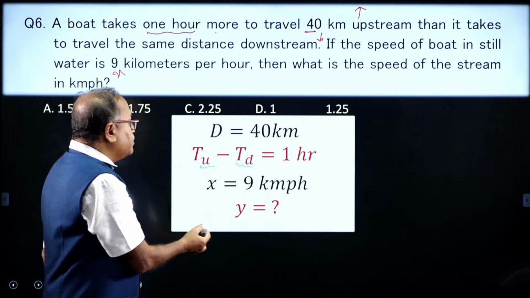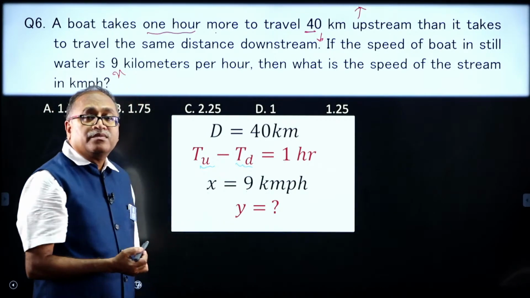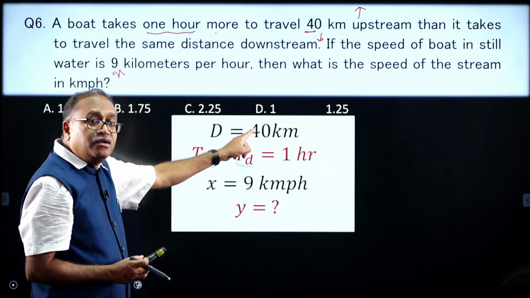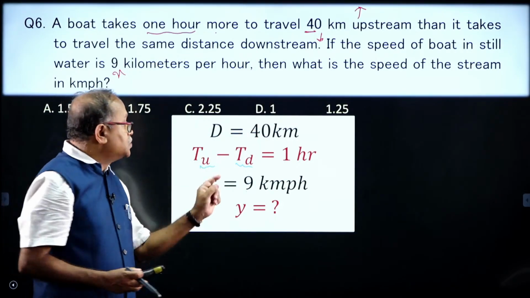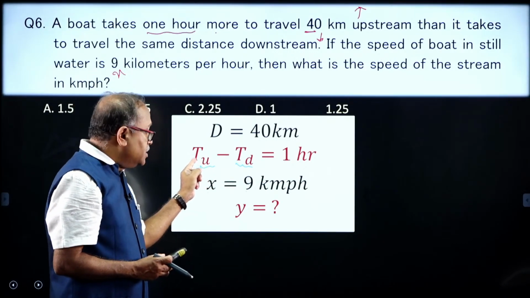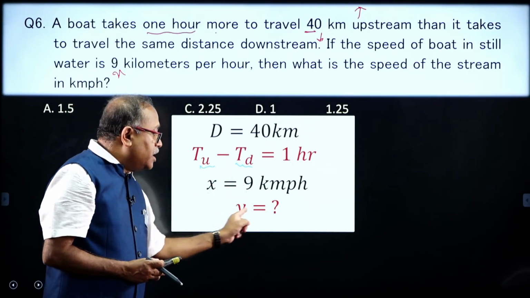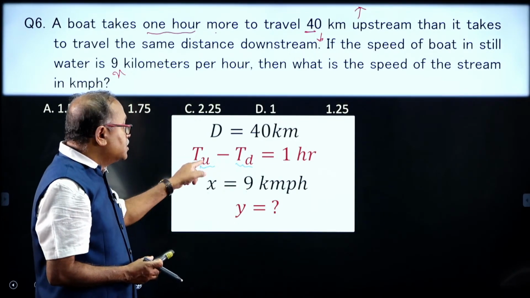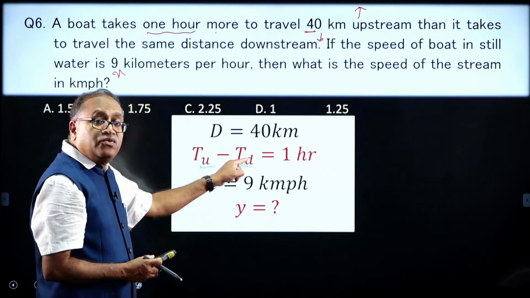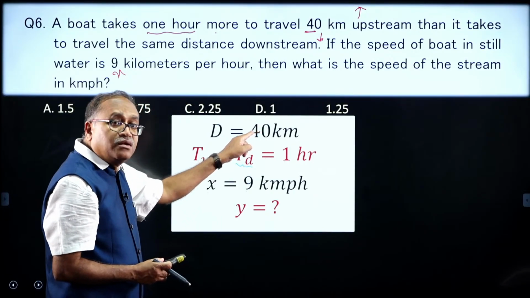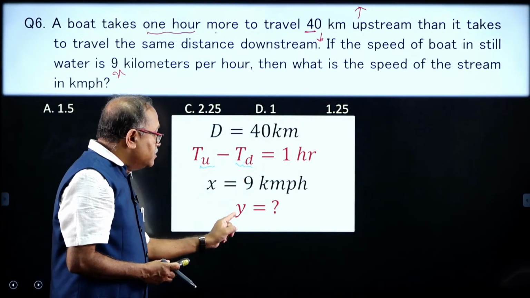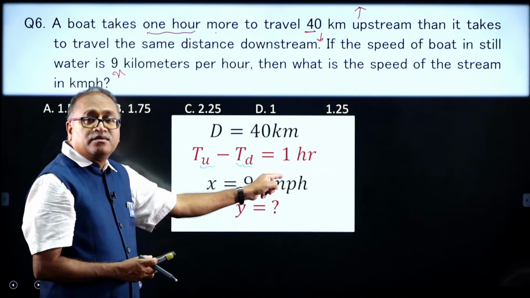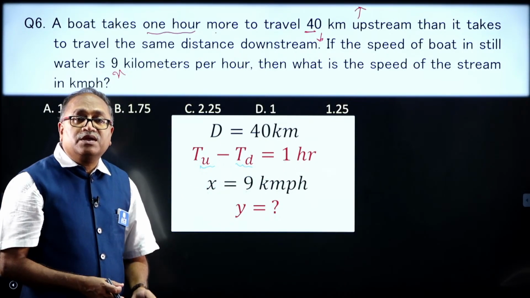With this information, how can I find y? Distance is 40, divided by the speed of upstream, which is 9 minus y. That is the time for upstream. Now the time for downstream is 40 divided by 9 plus y, and the difference is equal to 1. Put up this equation and you will get the answer.